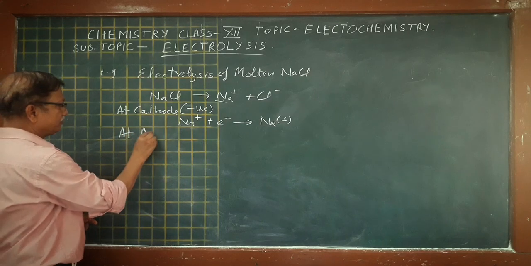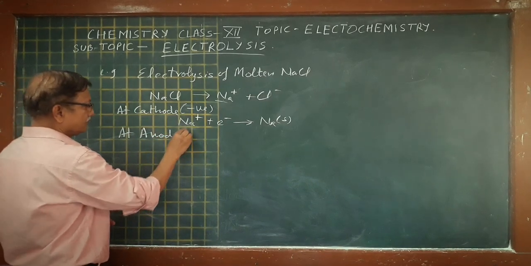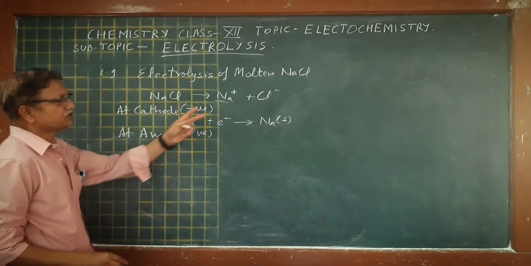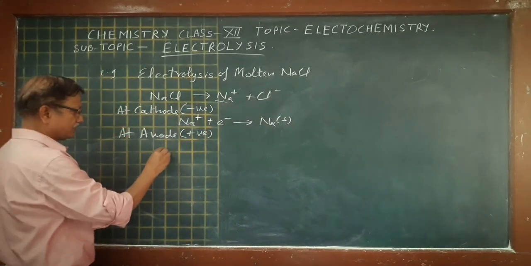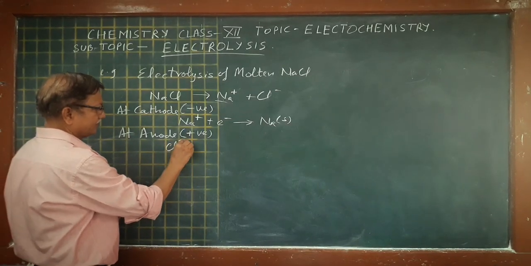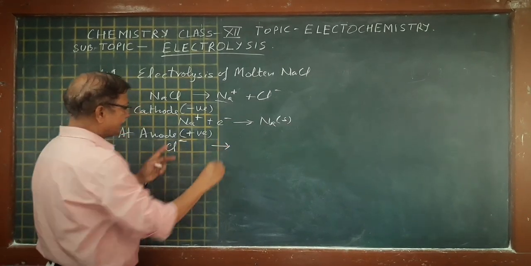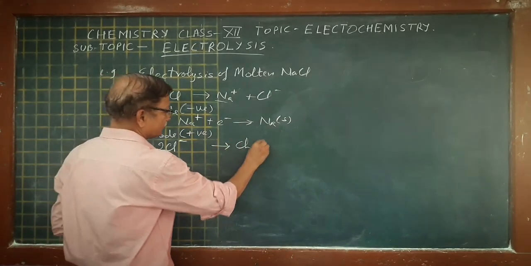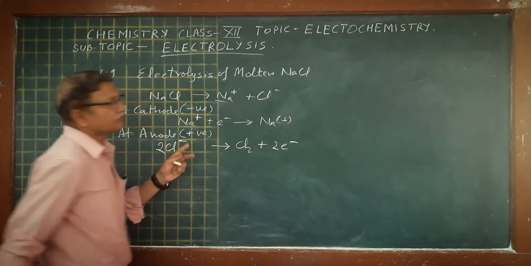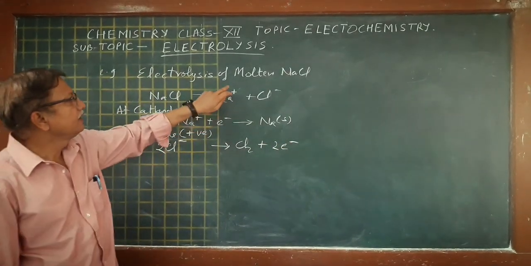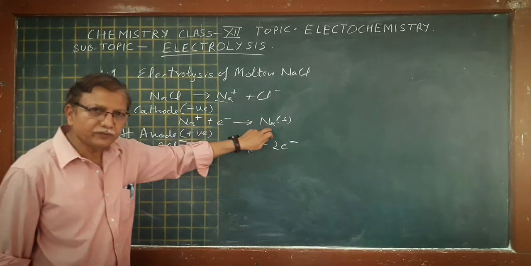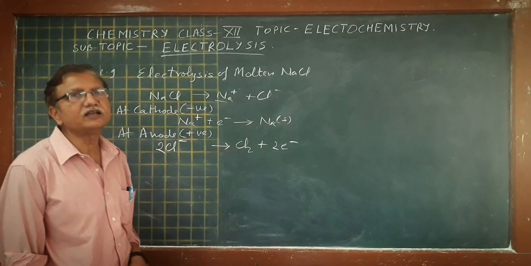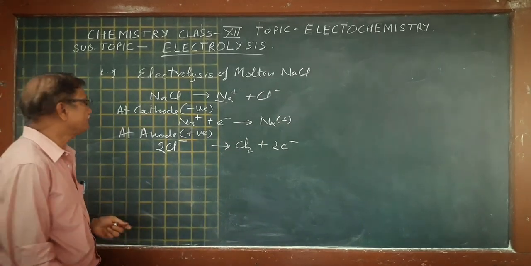At the anode, because in electrolysis the anode is positively charged, the negative chloride ion moves towards the anode. At the anode oxidation takes place, so the chloride undergoes oxidation and chlorine gas is released. So in case of molten NaCl, sodium metal is discharged at the cathode and chlorine gas is released at the anode. This is the example of molten NaCl.